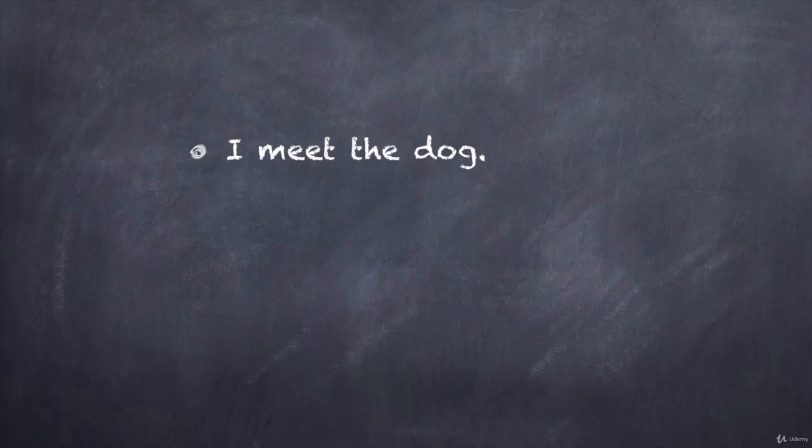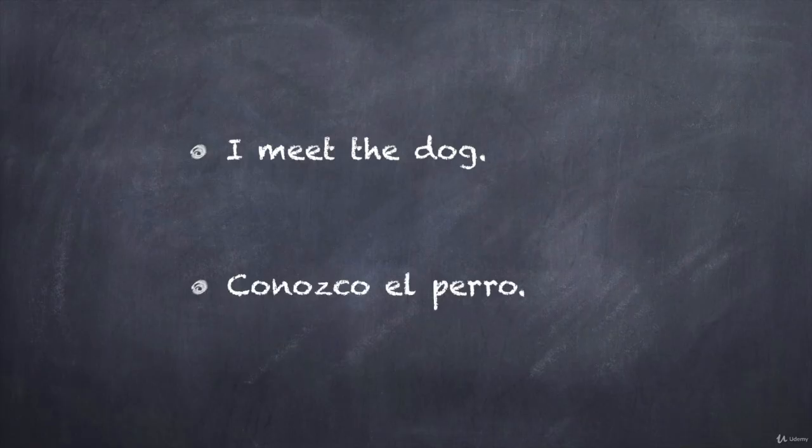How would you translate the sentence, "I meet the dog"? If you said, "Conozco el perro," you are correct. In this sentence, we're using the verb conocer in the irregular yo form of conozco. We use conocer in this sentence because we can think of conocer as to meet.